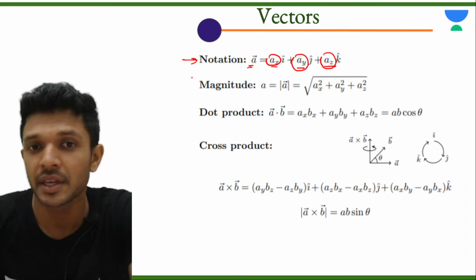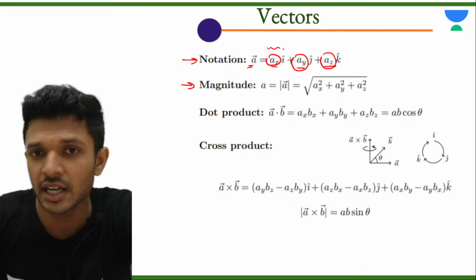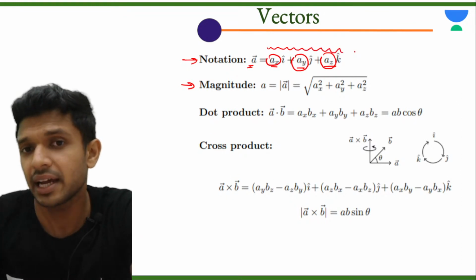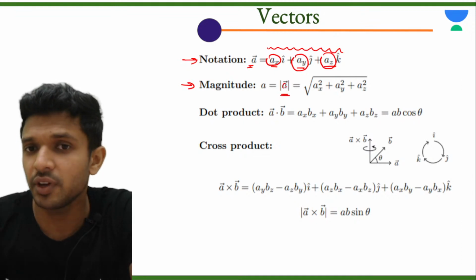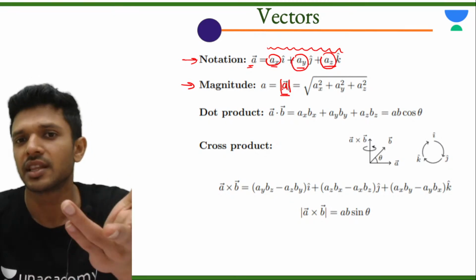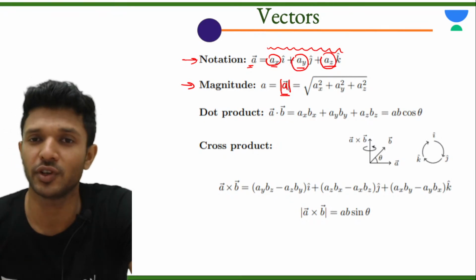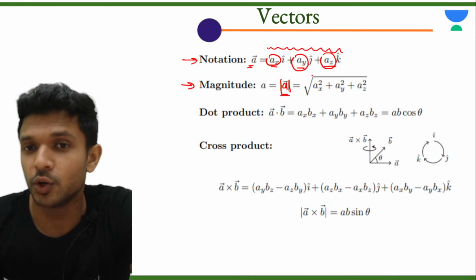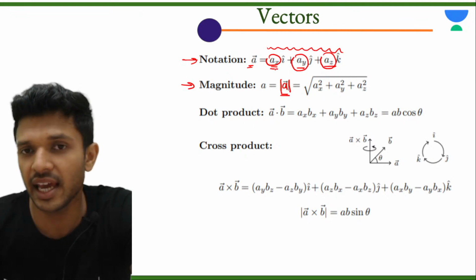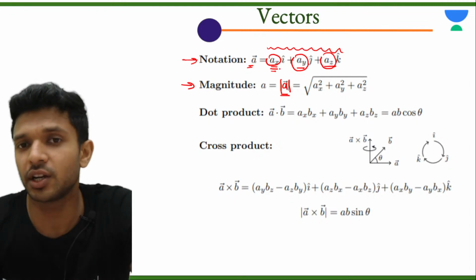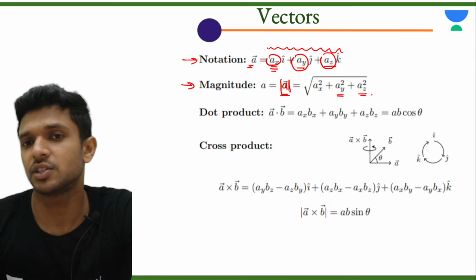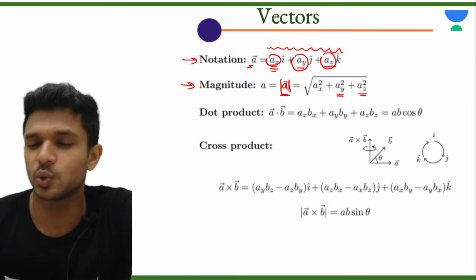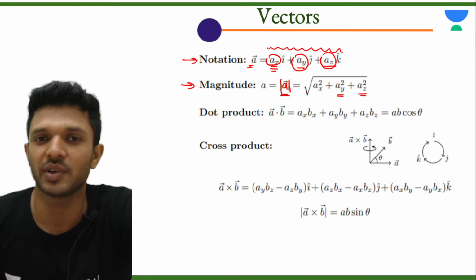Now, if the vector is given in this particular form, someone can ask you what is the magnitude. How will you find the magnitude? Write down this formula. If you want to represent the magnitude of A, you can put the vector A between two lines. Then you will read it as magnitude of A. The formula is root of ax square, which means the x component of vector A squared, plus y component square plus z component square. If you take the root of the summation of the squares, you will get the magnitude of the given vector.